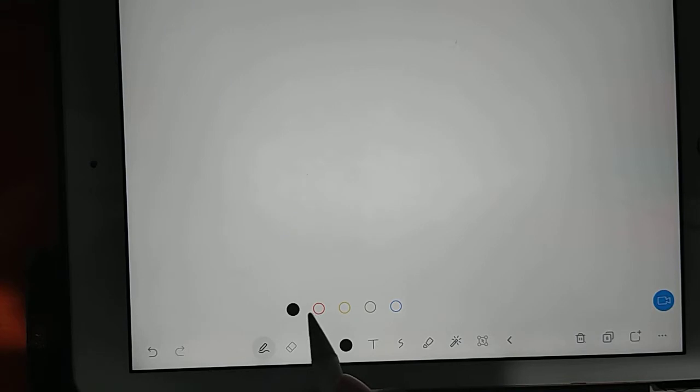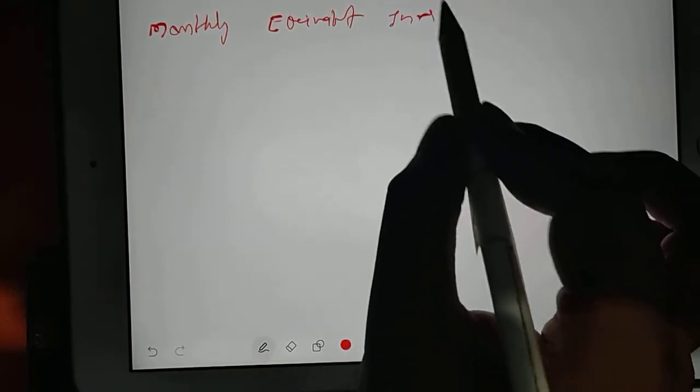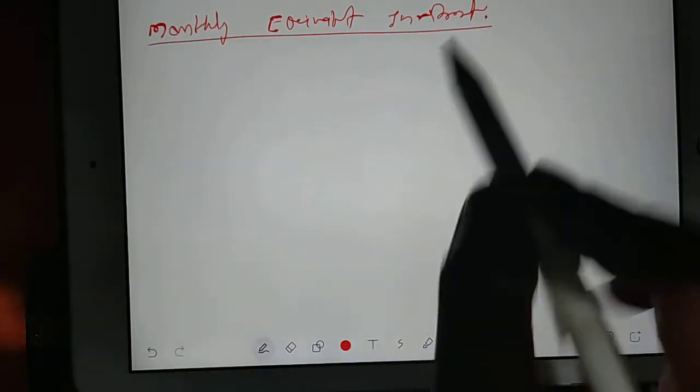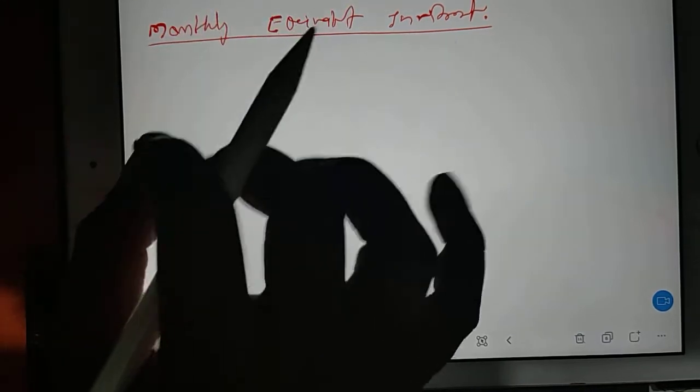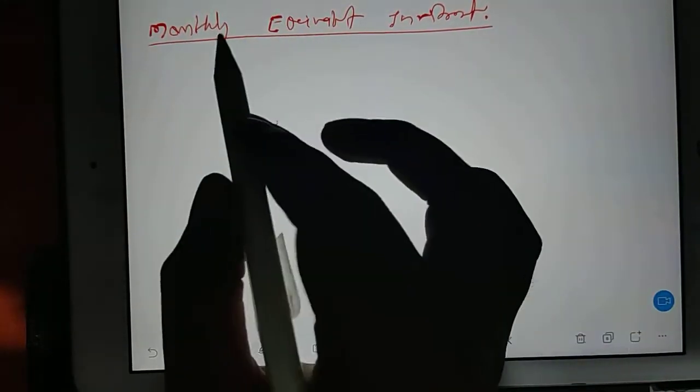Then there is something called monthly equivalent investment. Now in this, suppose exactly the same thing, but here your investment we will calculate monthly, like equivalent investment.